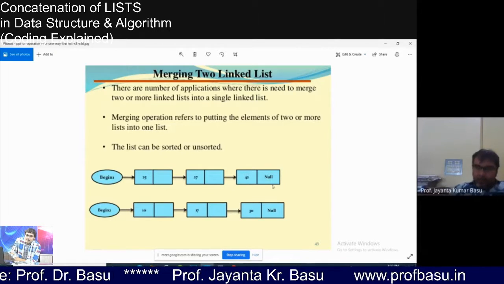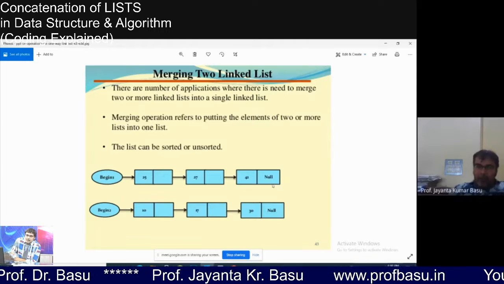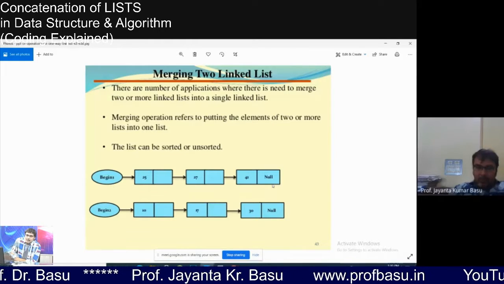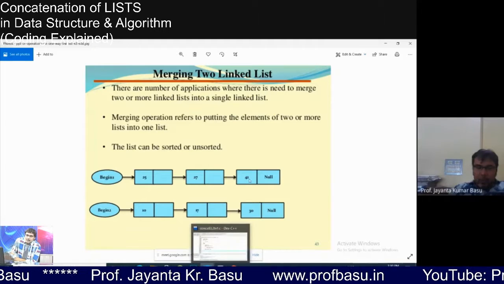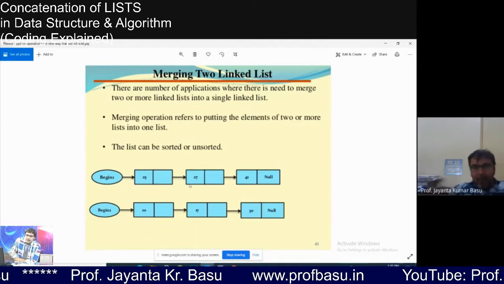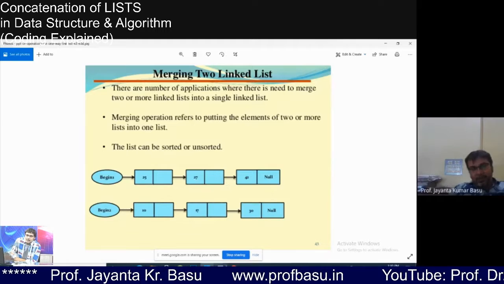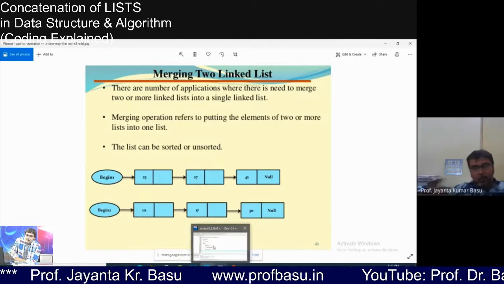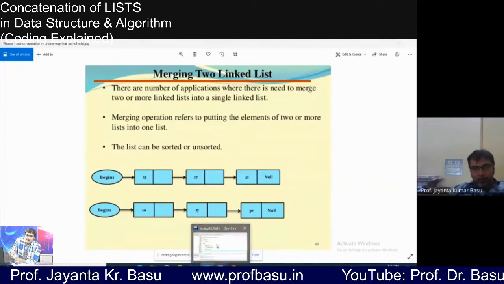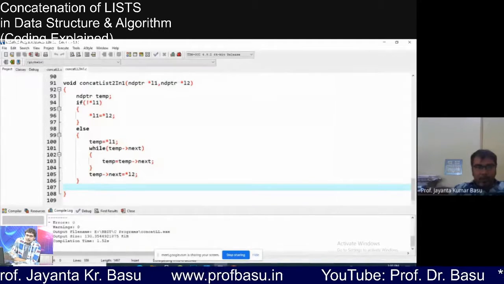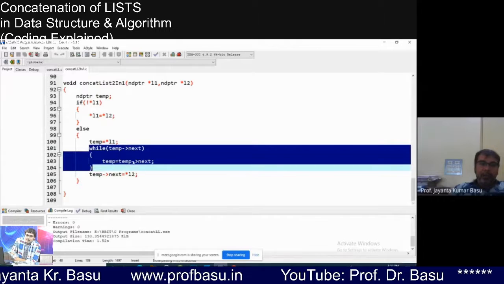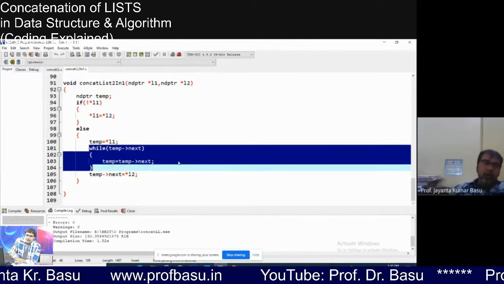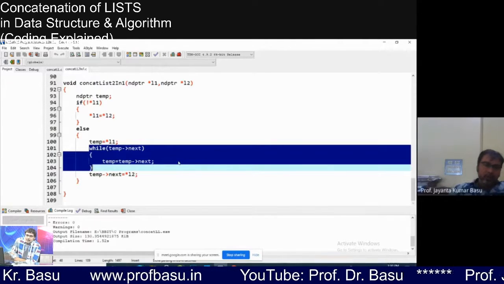So the loop will terminate, and by then temp has been moved. Our purpose of this loop is to move temp to the last node of list 1.